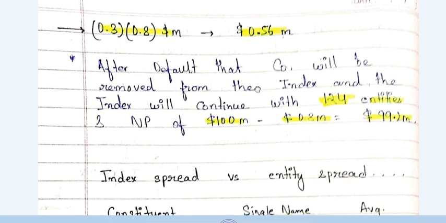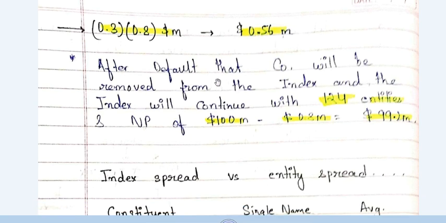Now after default, this is the most important part. After default, that company will be removed from the index, and the index will continue with 124 entities and a notional principal of $100 million minus $0.8 million, that is $99.2 million. So let me explain what is happening. Now the index had 125 constituents. One of the companies had defaulted, company A. So now company A will get removed from the index. So the index will actually continue with 124 entities right now, and notional principal will be how much?